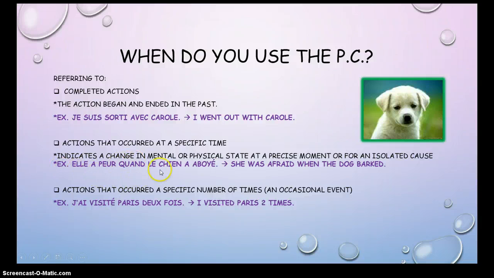You're also going to use it when you're referring to actions that occurred at a specific time. Elle a peur quand le chien a aboyé. She was afraid when the dog barked. There was a specific time when she was afraid. You're also going to use it when actions occurred at a specific number of times. J'ai visité Paris 2 fois. So if you're able to count how many times you did something, that's passé composé.